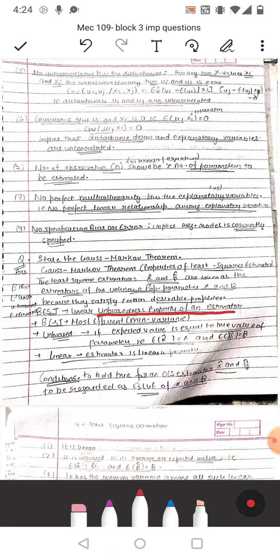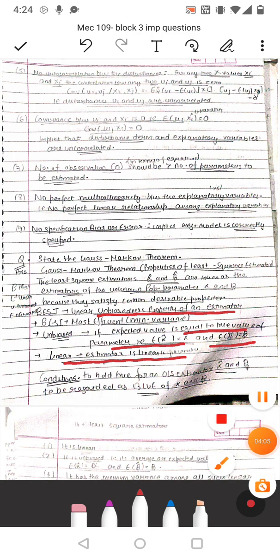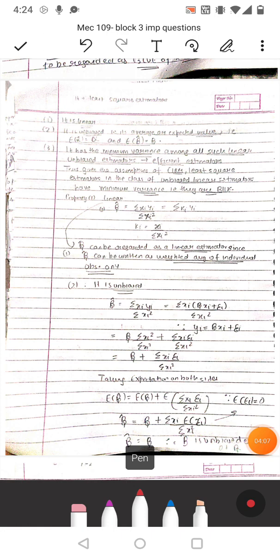Best बता दिया. Most efficient, minimum variance. Unbiased: if expected value is equal to the true value of the parameter, that is, expected value of alpha cap is equal to alpha and expected value of beta cap is equal to beta, then it is unbiased. Linear estimator is linear in parameters, that has already been explained, that alpha and beta की power 1 होनी चाहिए. Conditions to hold for OLS estimators alpha cap, beta cap to be regarded as BLUE of alpha and beta: पहला तो वो linear होना चाहिए, ठीक है, in parameters.